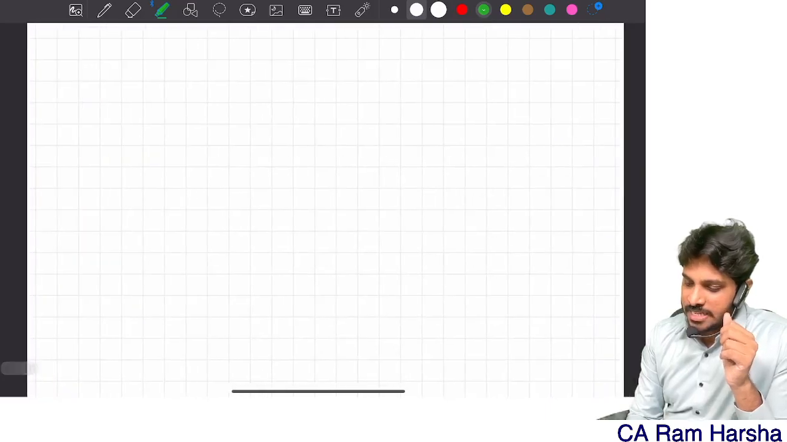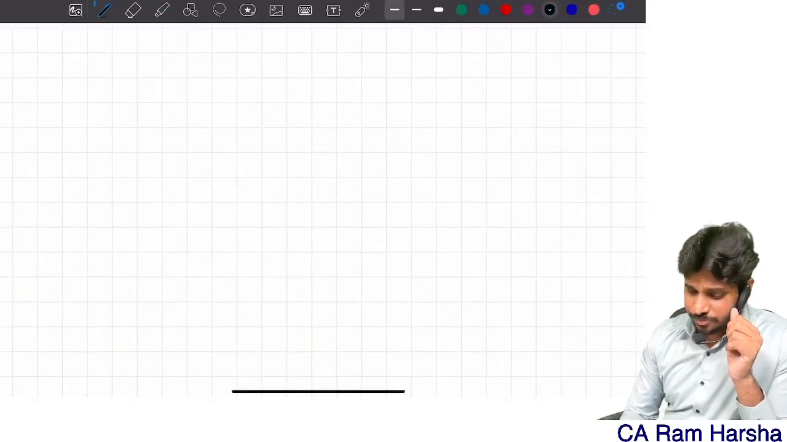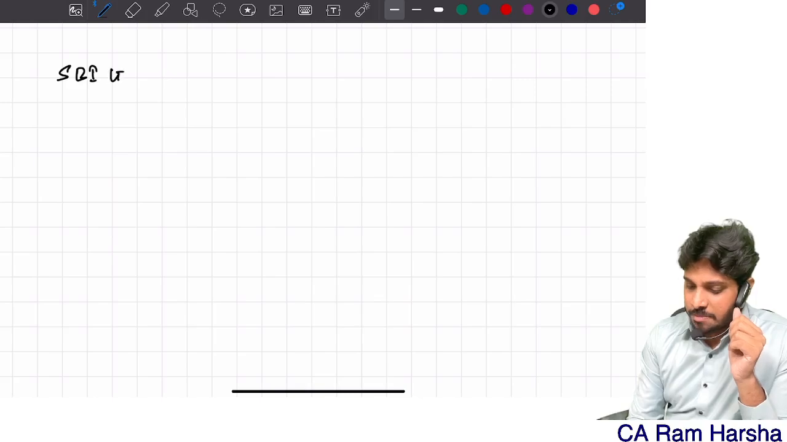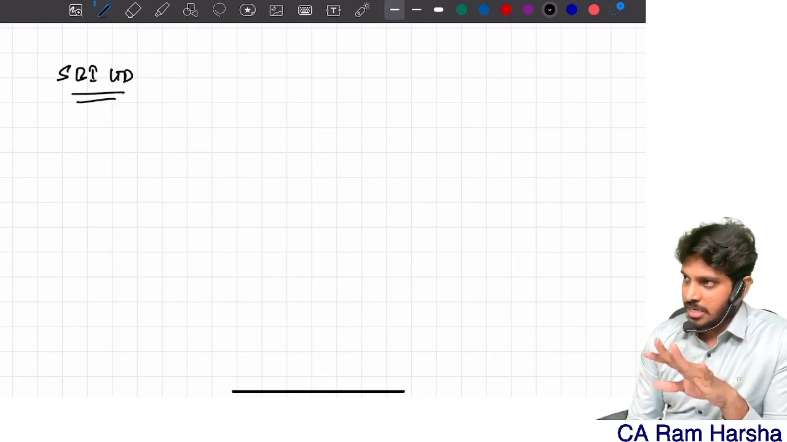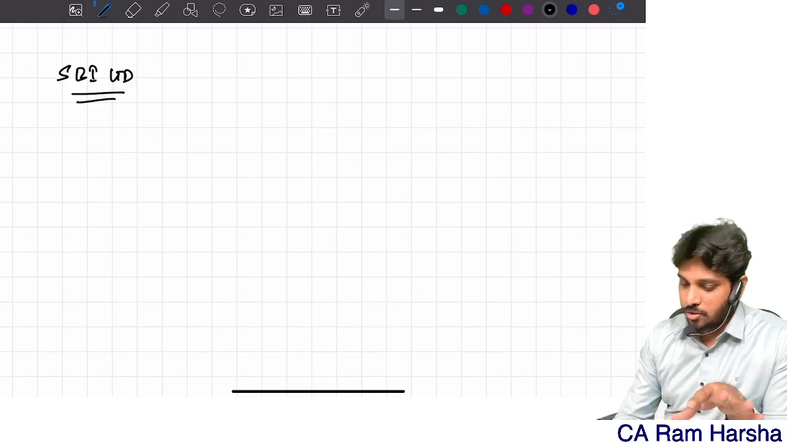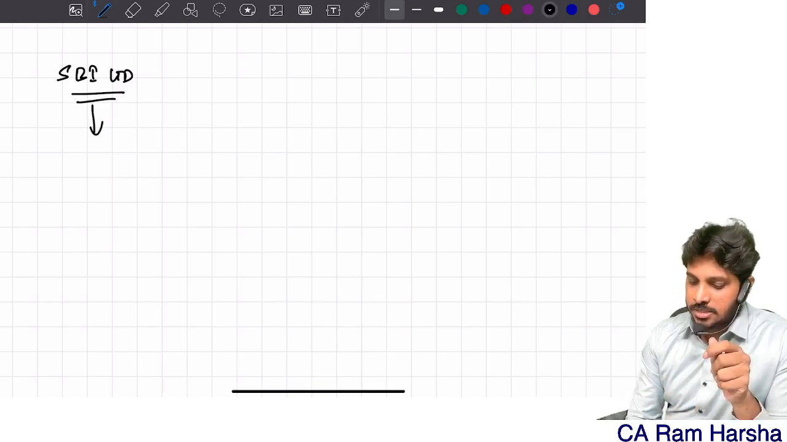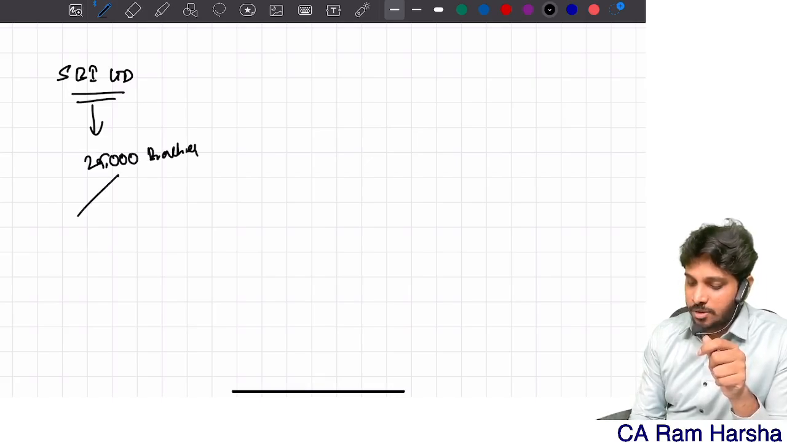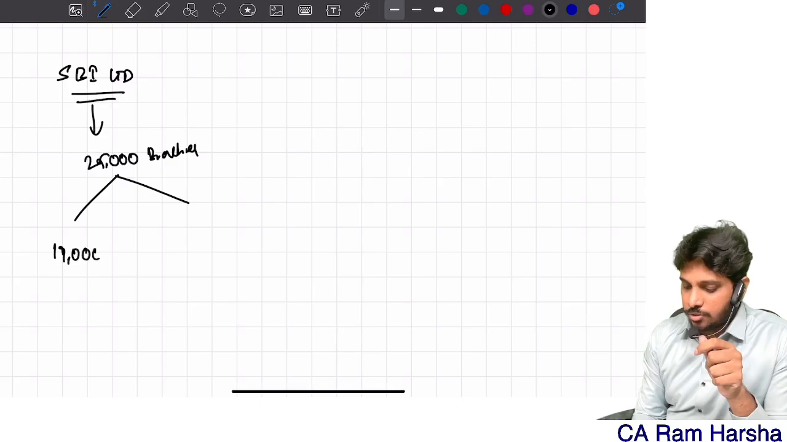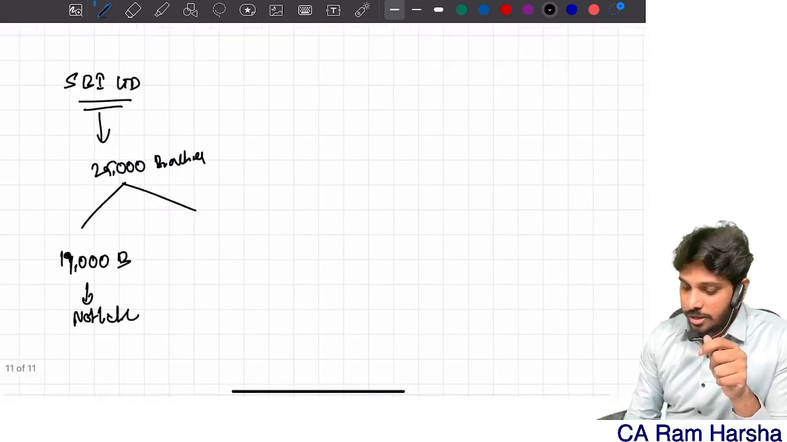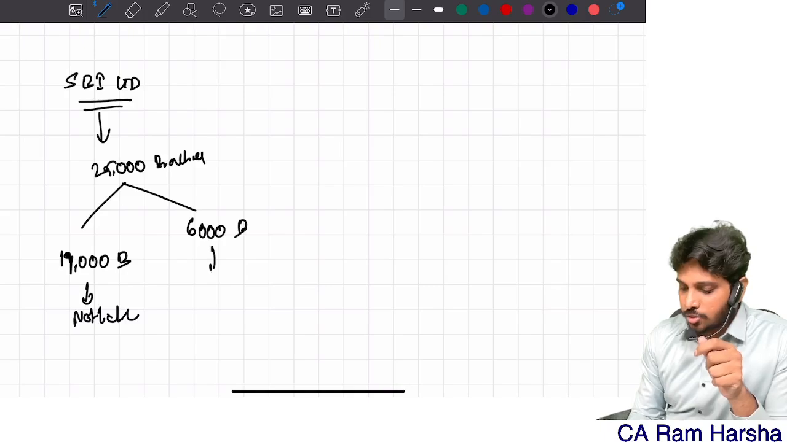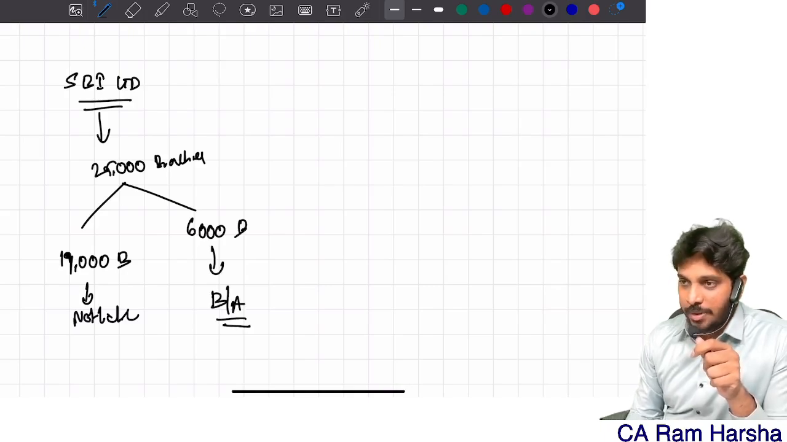Look at this, a simple example of the entire State Bank of India. The State Bank of India Limited is a banking company incorporated under the SBI Act directly. Now, this has totally 25,000 branches. 19,000 branches are not liable for audit. 6,000 branches are being audited by branch auditors.